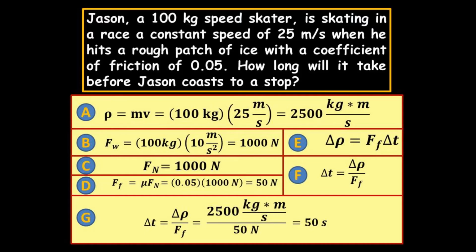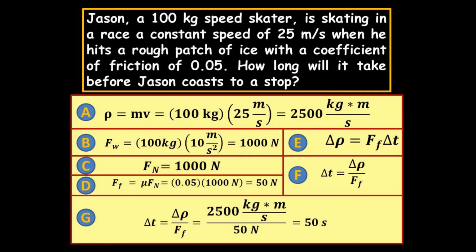His weight is 1,000 newtons. Because it's horizontal, the weight will equal the normal, so that will also equal 1,000. The friction will be equal to mu Fn, which would be 50 newtons.